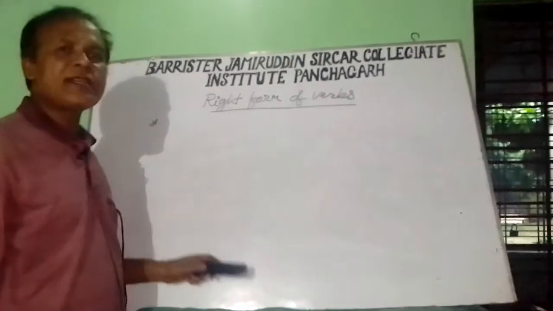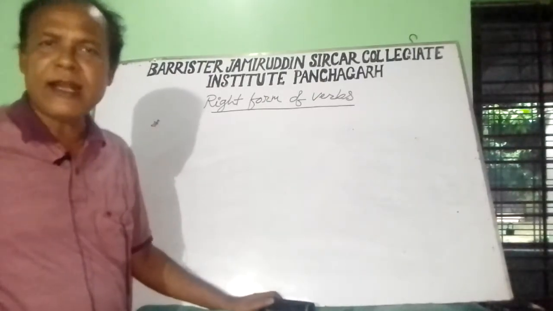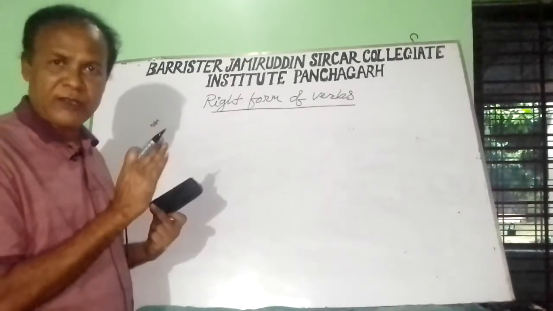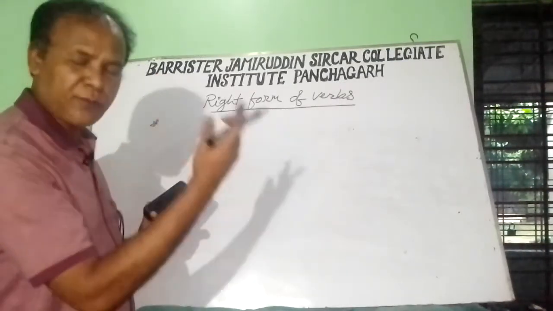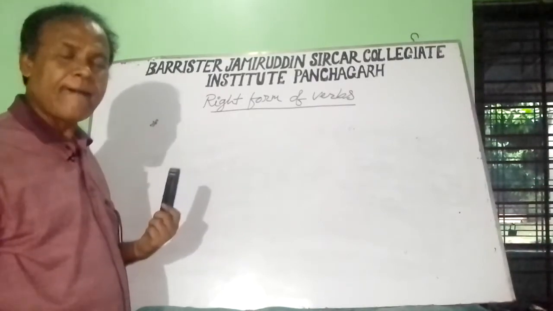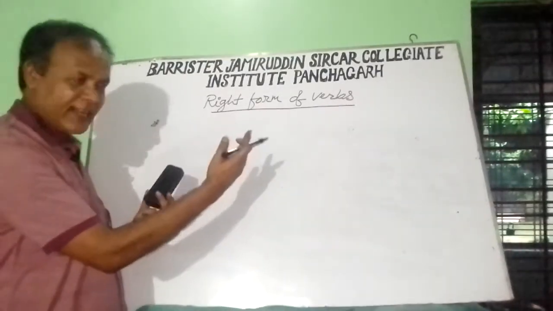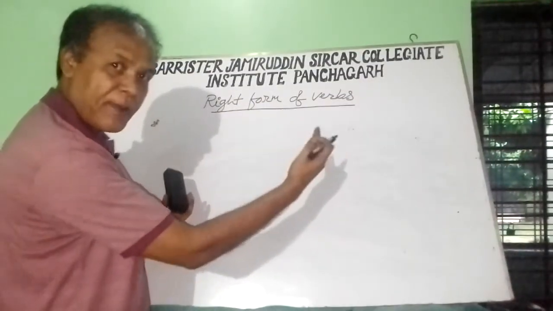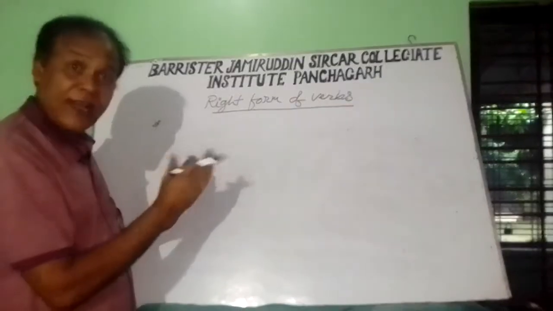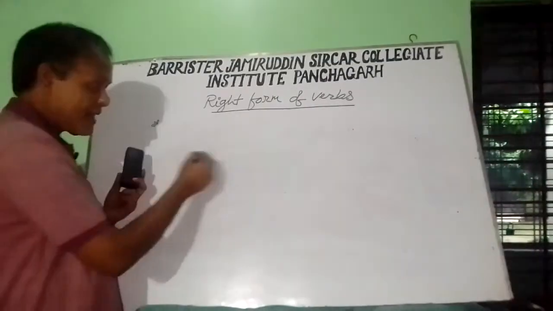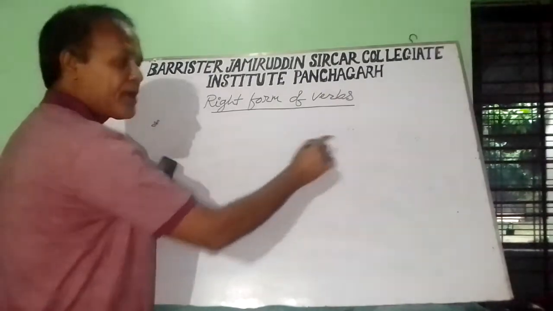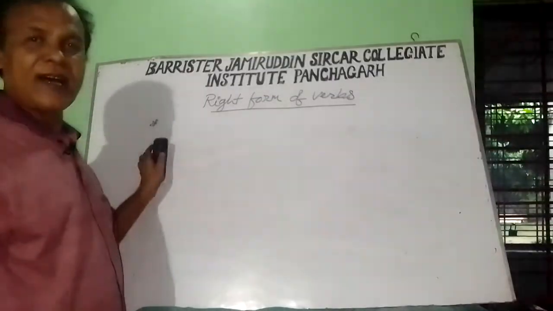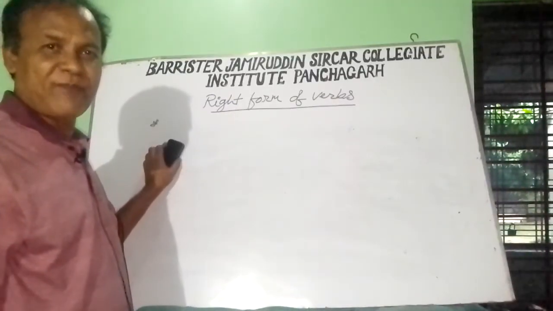And if there is conjunction before, after, and that, before the sentence will be in the past perfect tense, and after before the sentence will be in the past indefinite. And before that the sentence will be in the past indefinite, after that the sentence will be in the past perfect. And before after the sentence will be in the past indefinite, and after the sentence will be in the past perfect. These are the rules we have discussed today.